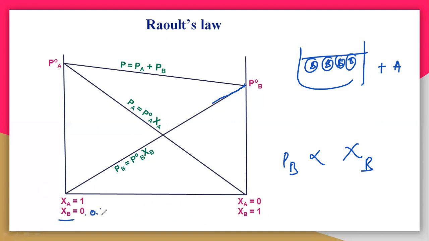Here 1 means 0.1, 0.2 here. So it is 0.3, 0.4, 0.5, 0.6, 0.7, 0.9. So it means 10%, 20%, 30%, 40%, 50%, 60%. So here on the right side, the B concentration is increased.